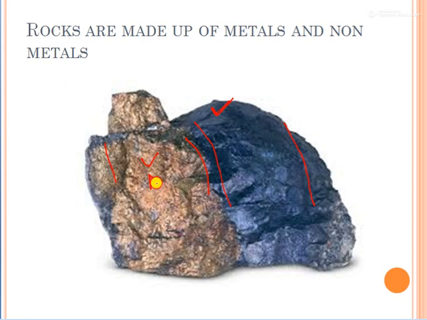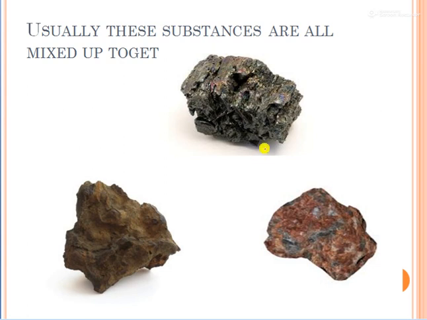In this way we come to know that non-metals and metals combine together and form rock. So generally you can say a rock is a combination of non-metals and metals. Let us see. Usually these substances are all mixed up together.